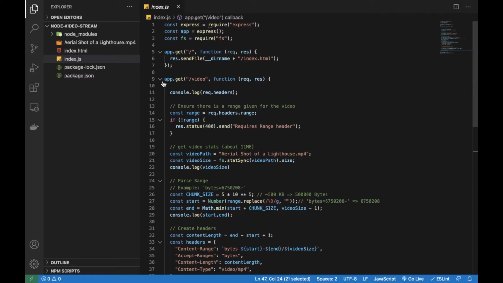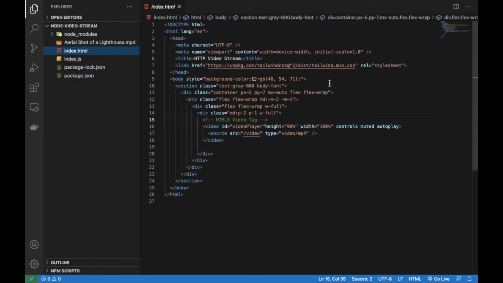So that is for the video. Now how this is used in an HTML file. This is a basic HTML page with some CSS. You can ignore it if you don't want styling. The main logic is this. HTML5 provides us video tags, which make it easy to use a default video player, and we can set controls, muted, autoplay and other settings, and in the source we give the route, that is /video, and type as video/mp4.